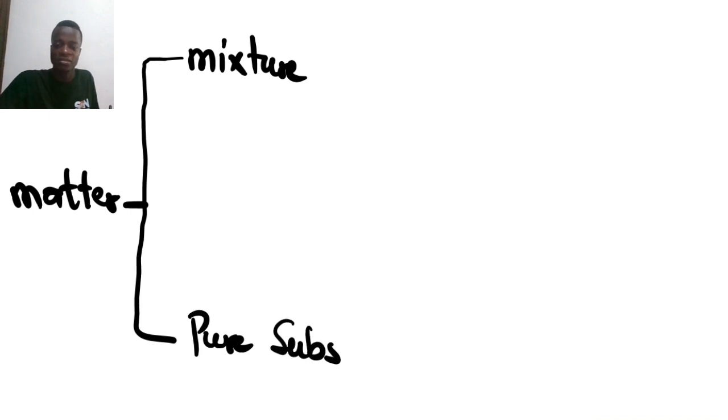I guess this particular name is self-explanatory in the sense that for mixtures, you see different things coming together to form the substance. But for substances that are pure, they don't come in mixtures, right? They come in their pure form, as the name suggests. You don't see them in mixtures.